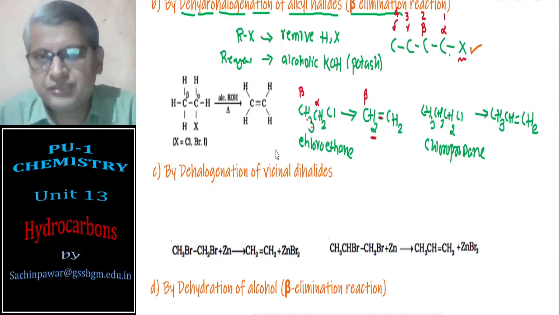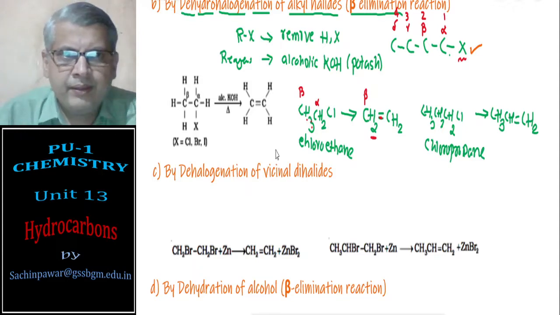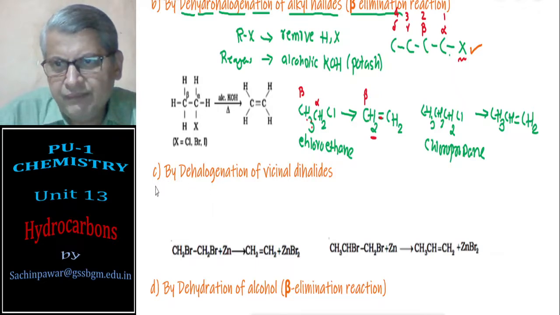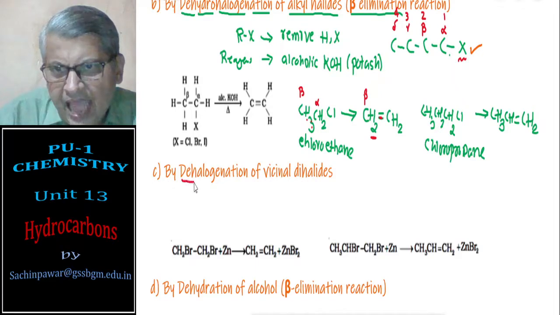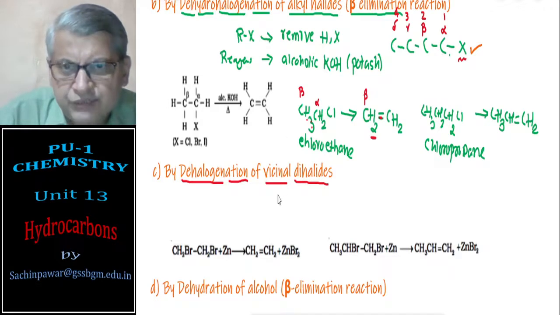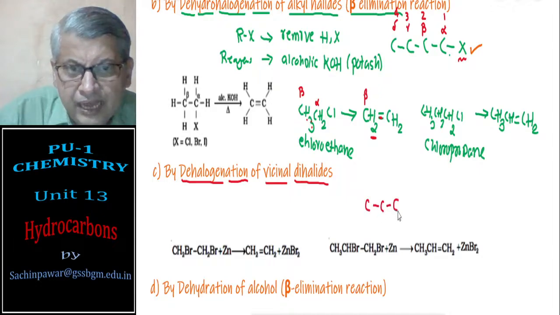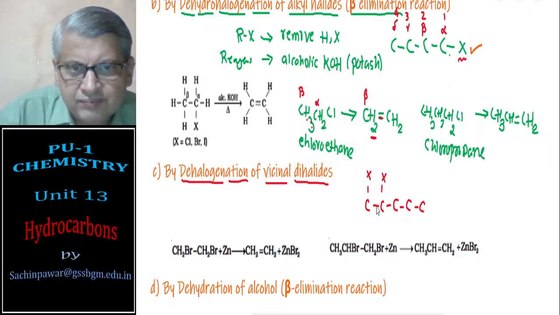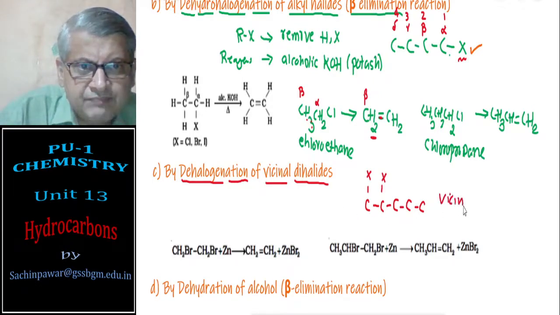Okay. I hope this is understood. Let's move on to the next part now, that is the third, dehalogenation of vicinal dihalides. Now, what do you mean by vicinal dihalides? Vicinal dihalides means in the carbon chain, if the two halogen atoms are on adjacent carbon atoms, then they are known as vicinal dihalides.